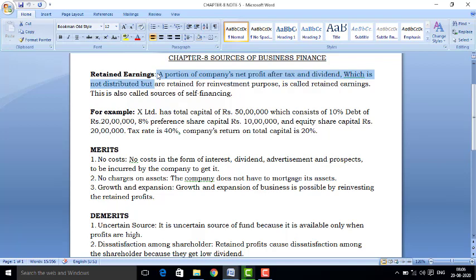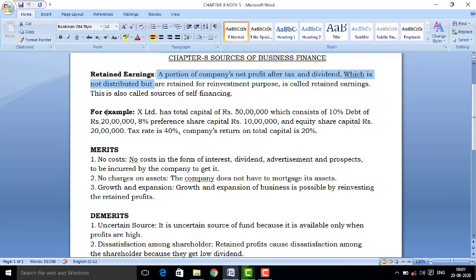The rest amount, 50 rupees, which will remain in the business for reinvestment, for growth and expansion of the business, or for fulfilling the financial requirement of the business, is known as retained earning. Dear students, this is also called a source of self-financing.